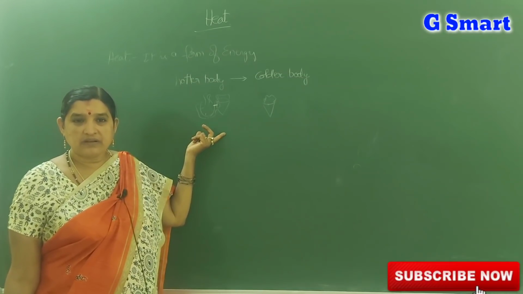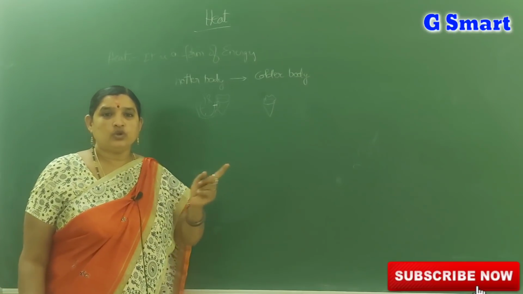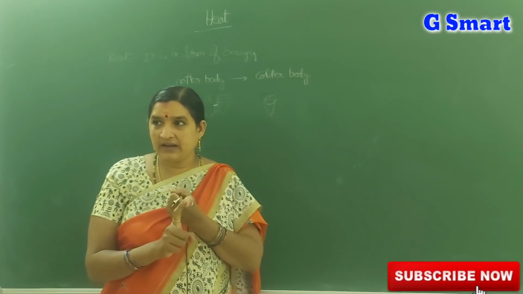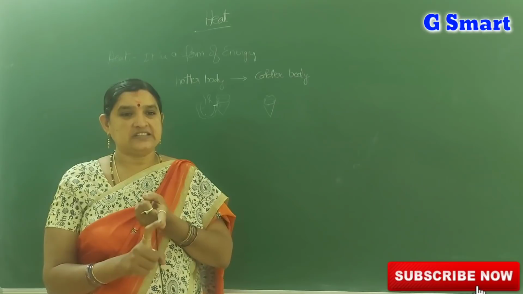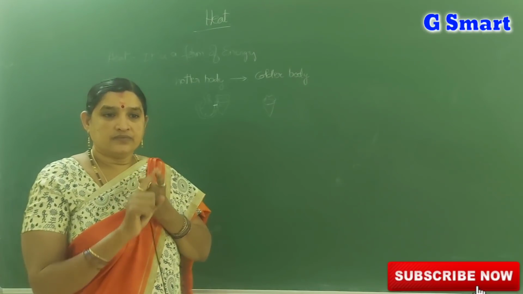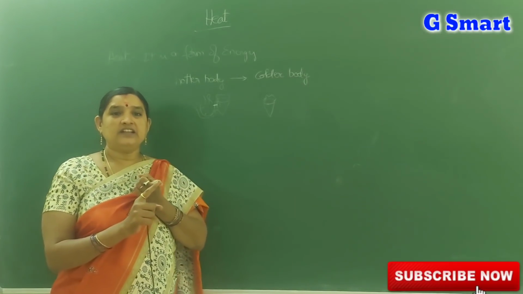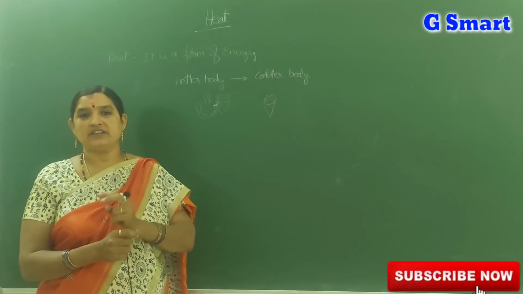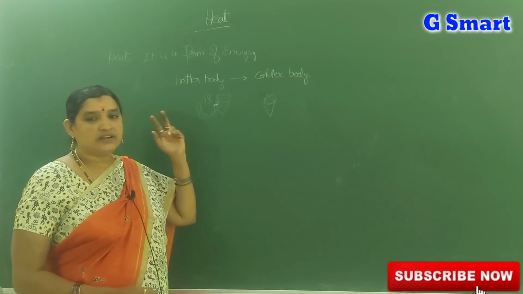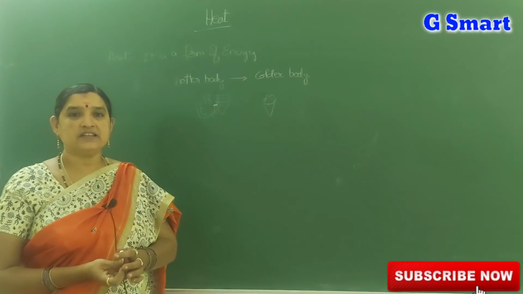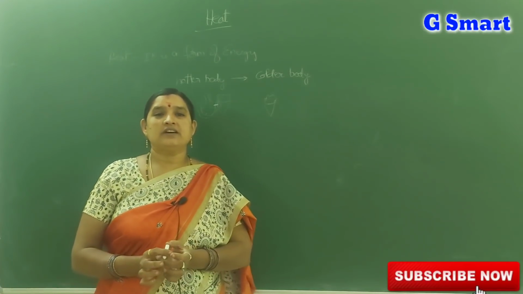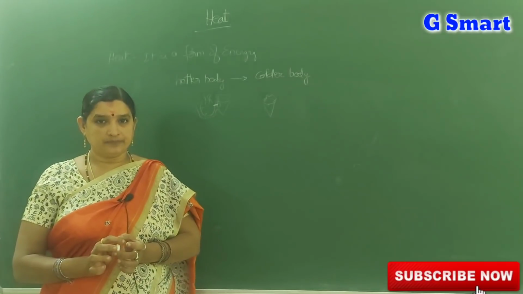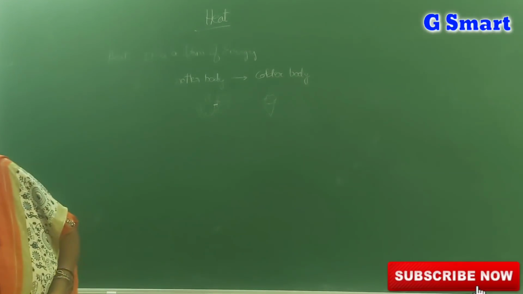What is meant by thermal equilibrium? When two bodies are in thermal contact, the hot body loses heat energy and the cold body gains energy till they both attain the same temperature. When they both attain the same temperature, then we can say that the two bodies are in thermal equilibrium. Let us take an example.